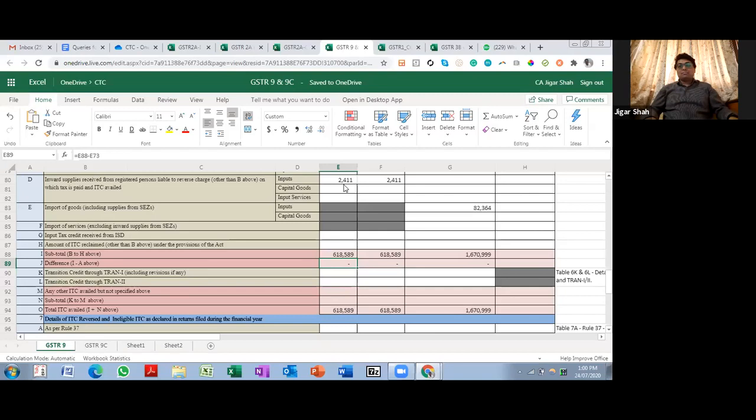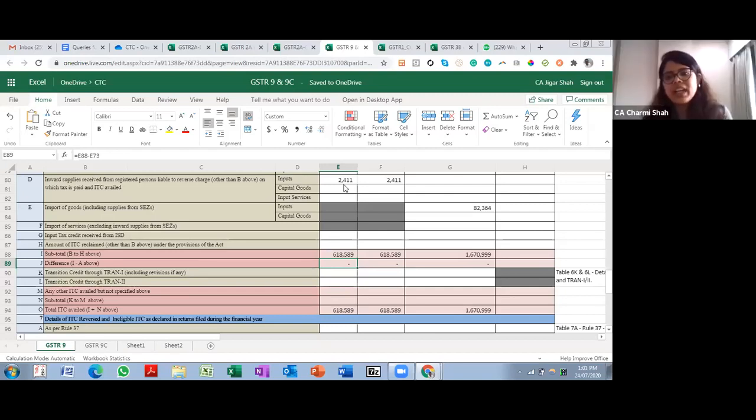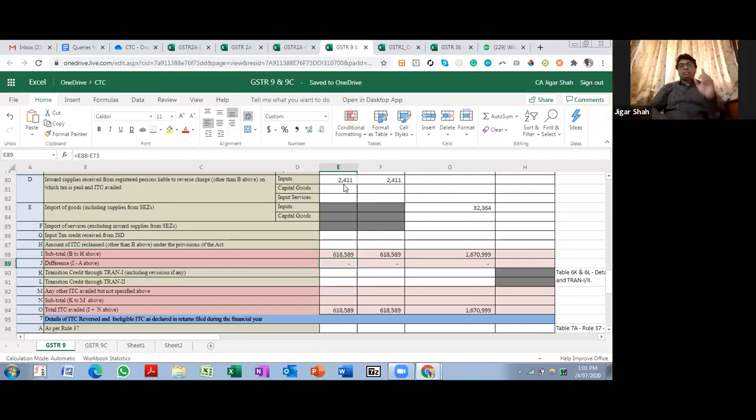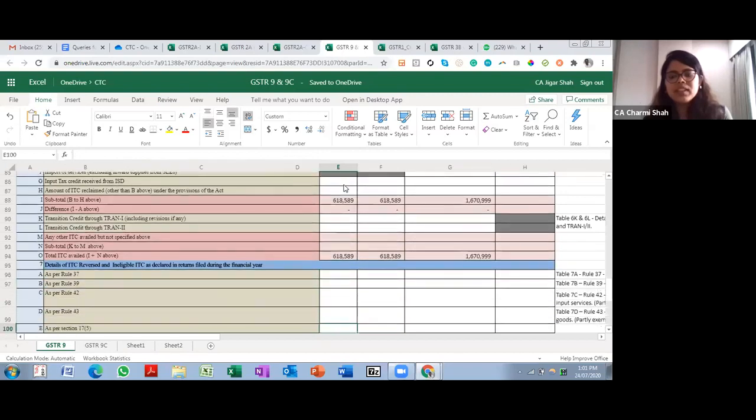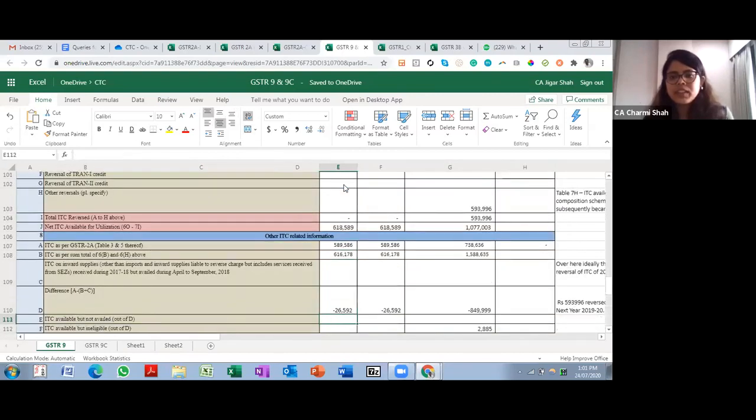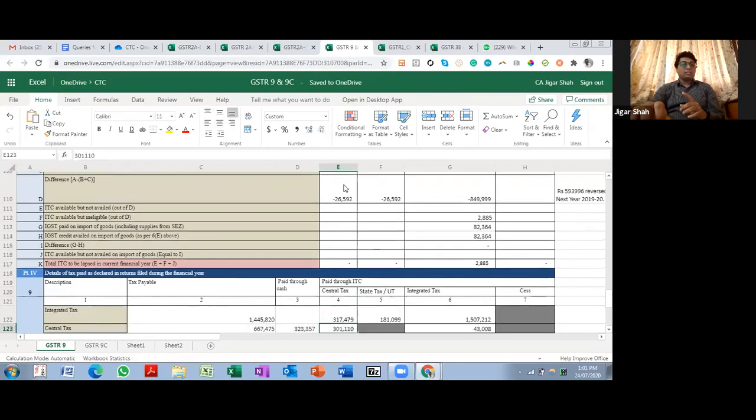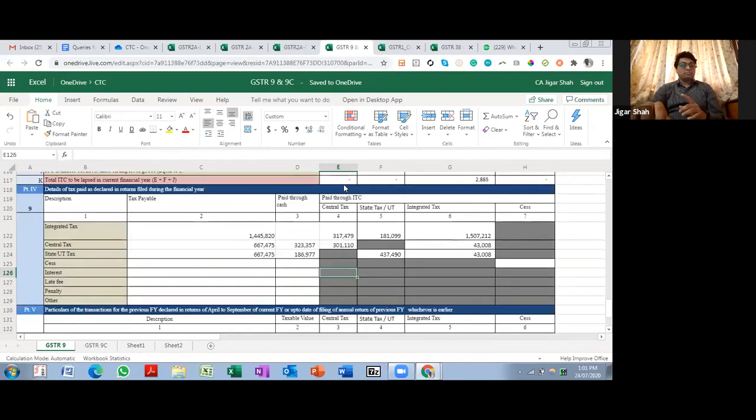Okay. There is another question. Suppose RCM liability of FY 18-19 is paid in FY 19-20. Where do you report it in GSTR 9, table 4 or table 10? So you have paid 18-19 in 19-20, right? Yeah, RCM liability. That goes in table 10. Okay, additional liability.